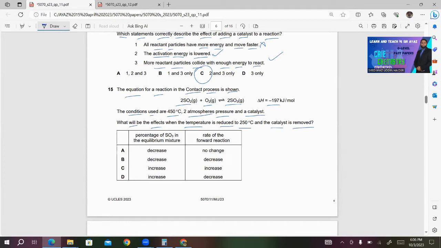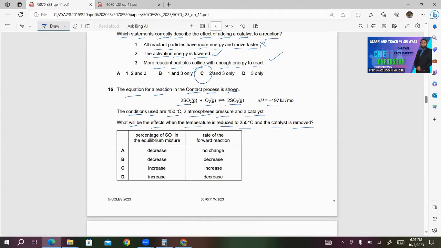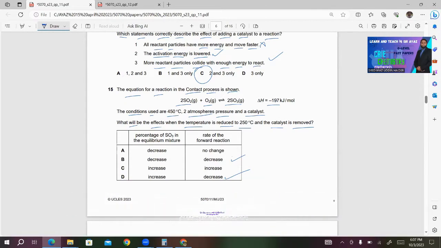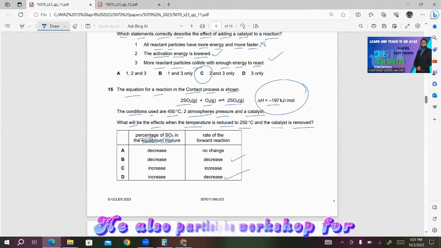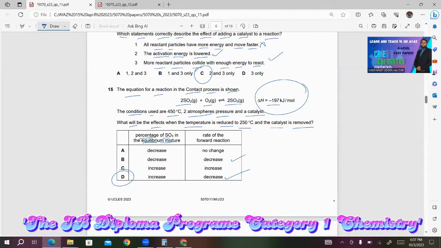Now you have removed the catalyst and you have also decreased the temperature. So the rate of reaction will definitely decrease. So either B is correct or D is correct. What about the temperature? If you decrease the temperature, what will happen to the percentage of SO3 in the equilibrium mixture? Forward reaction is exothermic, so it will move to the right hand direction. So percentage will definitely increase, which means that D will be the right answer.